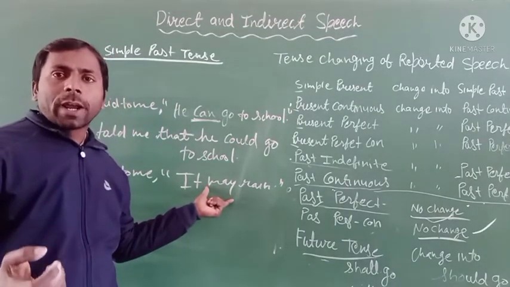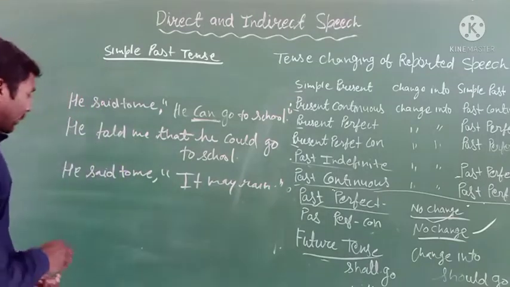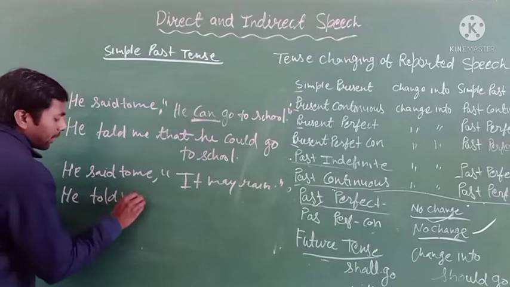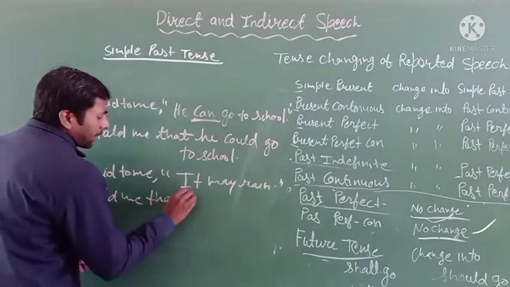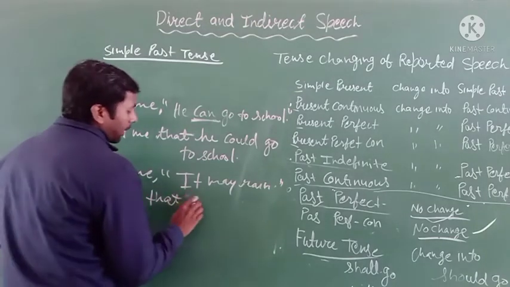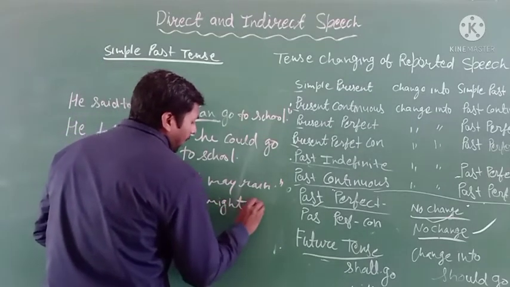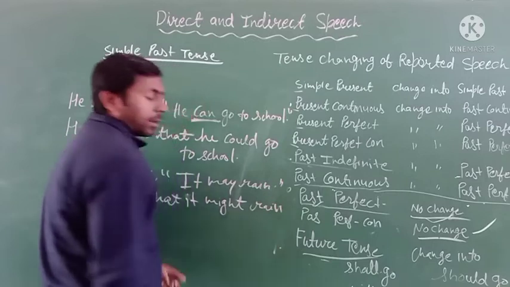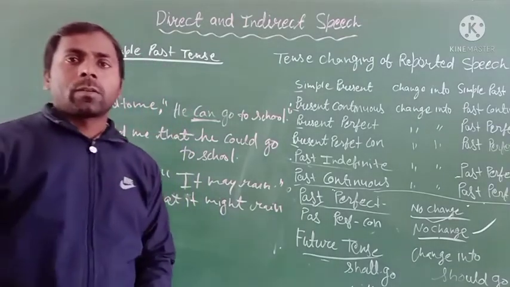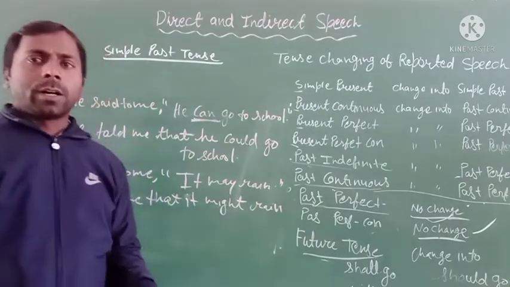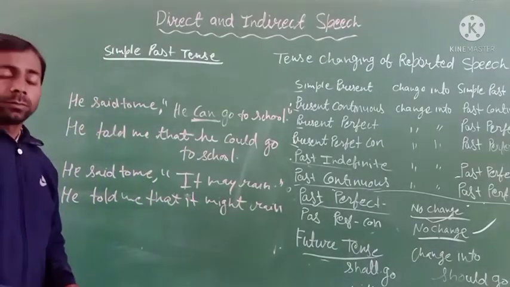You have to write here simply he told me that it might rain. I hope you understand it very well.